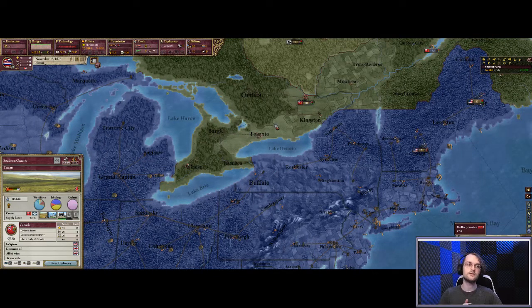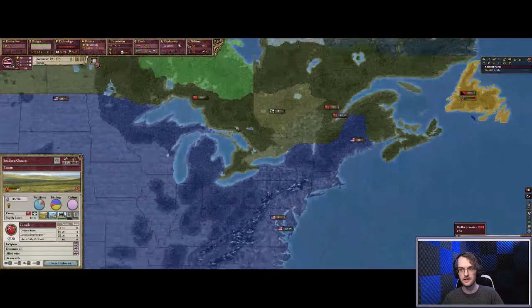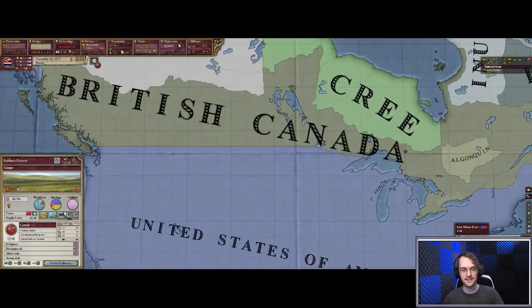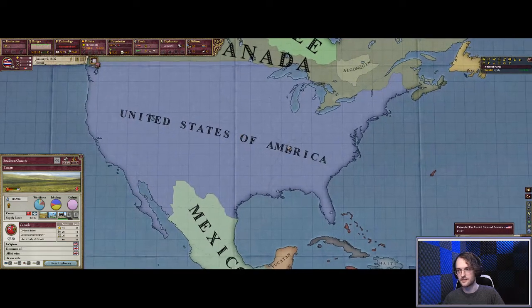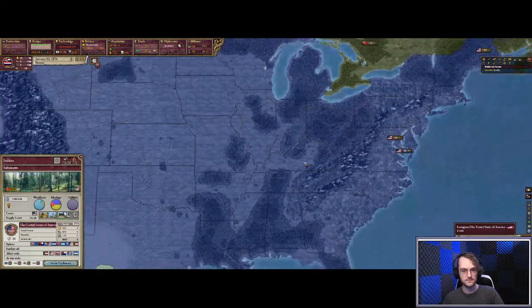Now, I should note that the population is actually still probably a little small because the census data I used is from 1831. And obviously 1831 is 5 years before the start date here, so if anything, Canada is still a little nerfed, but I'm working on it. I'm twerking on it.